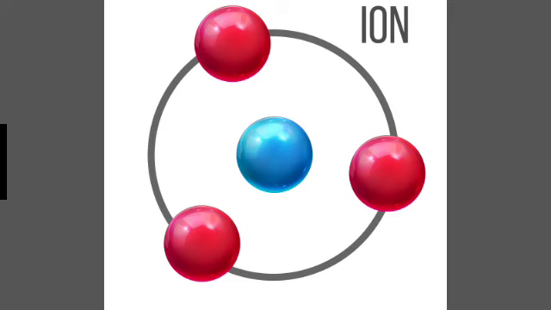Thomson model explained that atoms are electrically neutral, but the results of experiments carried out by other scientists could not be explained by this model. Rutherford's model of an atom. Ernest Rutherford was curious to know how the electrons are arranged within an atom. Rutherford performed an experiment for which he made fast moving alpha particles fall on a thin gold foil.